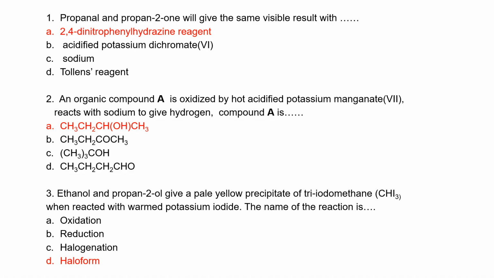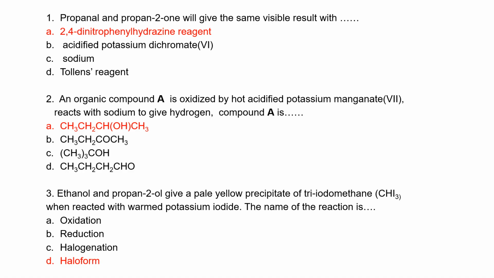Organic compound A is oxidized with hot acidified permanganate and reacts with sodium to give hydrogen. For a compound to do that, reacting with sodium confirms that this compound is an alcohol, so it must have a hydroxy group. And for it to be oxidizable, it can never be tertiary, so it's either primary or secondary. From the options, the best answer is A, which is secondary alcohol.